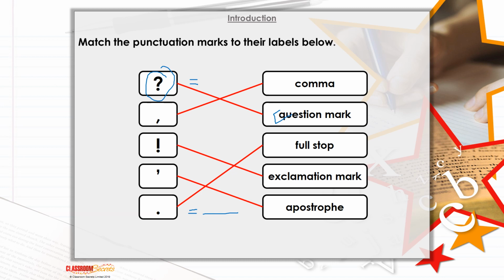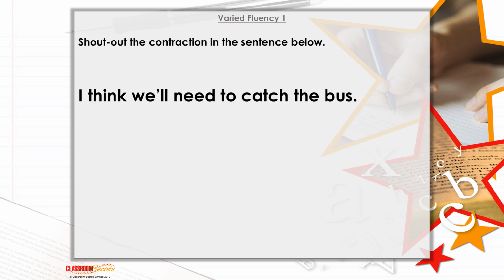Let's move on to our contractions. So shout out the contraction in the sentence below. I'll read it out to you. Tell me which word is the contraction. Let's have a think about what we know so far. I think we'll need to catch the bus. Which word there is the contraction? Shout it out to me. I think we'll need to catch the bus.